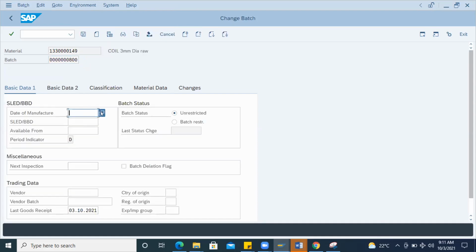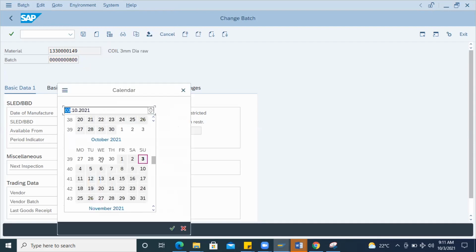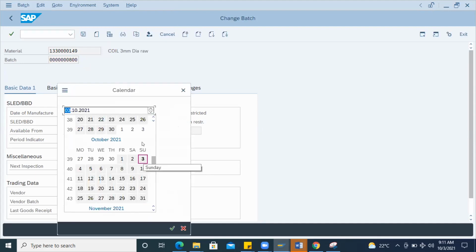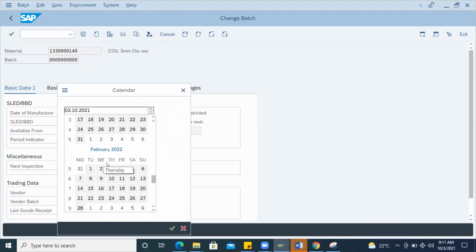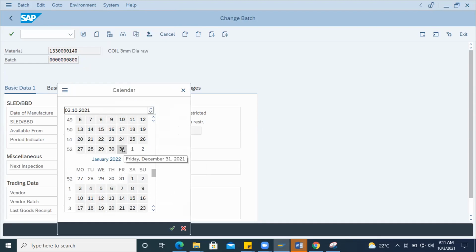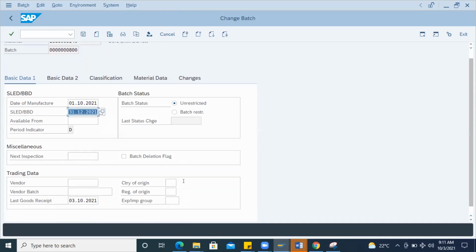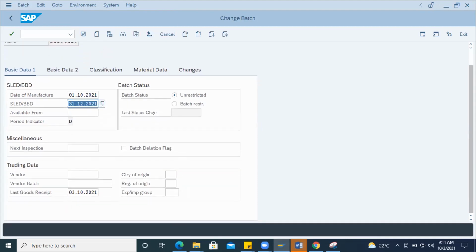You can maintain the date of manufacture of this batch, say the 3rd or maybe 1st of October, and the shelf life expiry date is the next 3 months. Like example, December is the shelf life expiry of this material, and you can see the last goods receipt also. But this is not referred to a vendor, right?